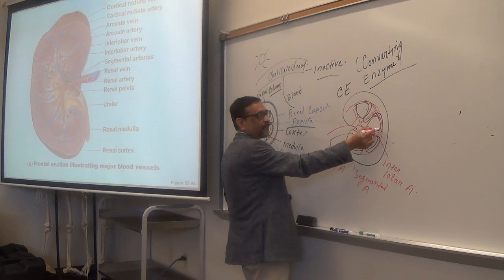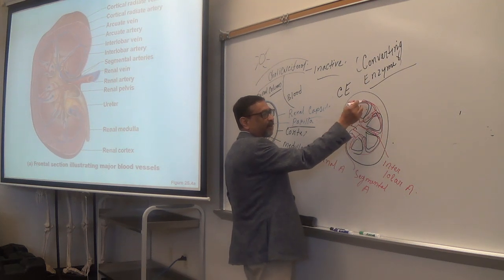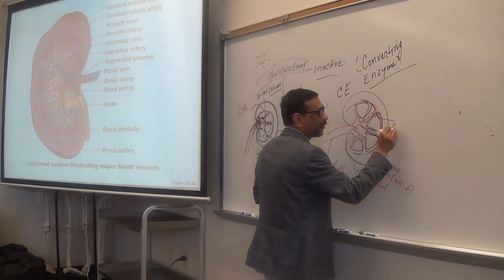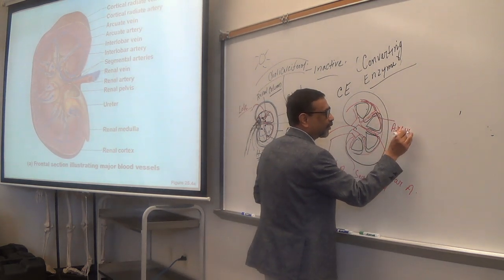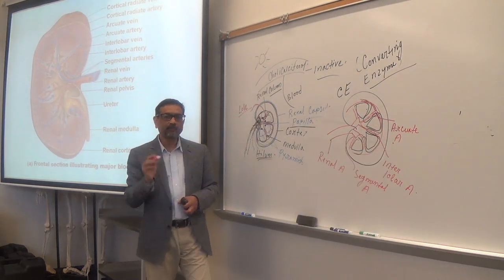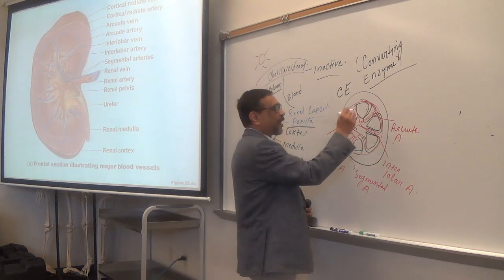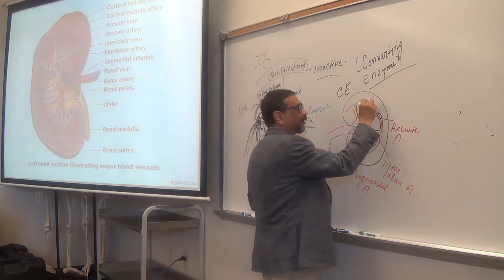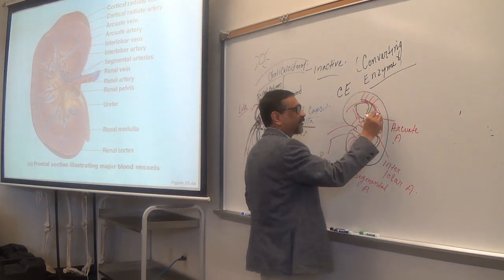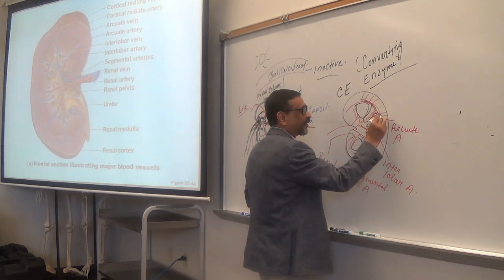This is the base part of the pyramid. And these are called arcuate arteries.